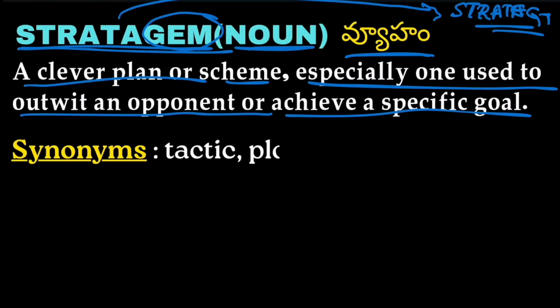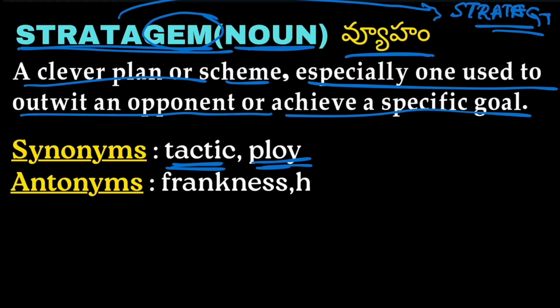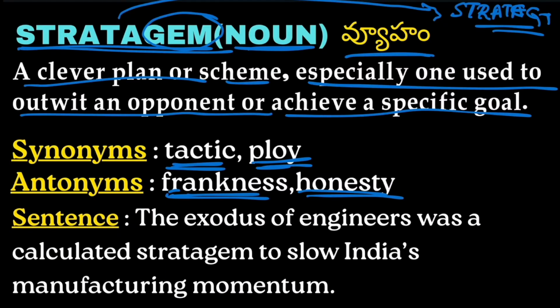Then moving on to the synonyms, we have tactic and ploy. Tactic and ploy are the synonyms of stratagem, which means making a plan to outwit someone. And antonyms are frankness, honesty. Frankness and honesty are the antonyms of stratagem.